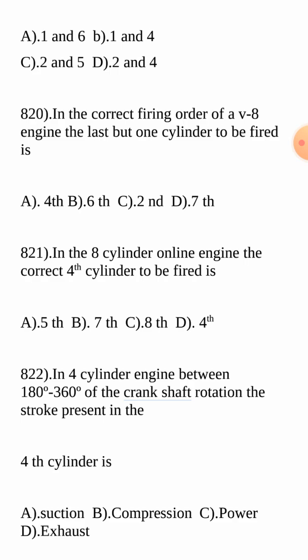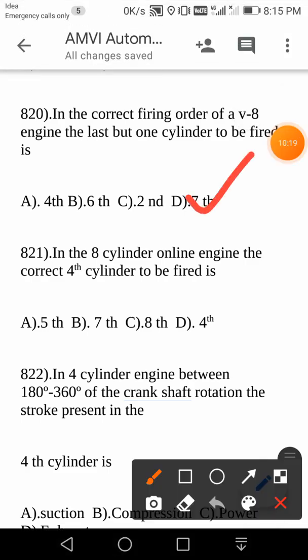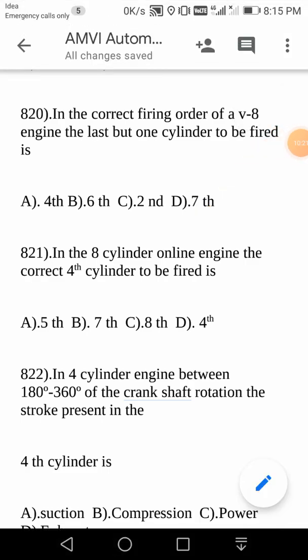In the case of a V8 engine, the last but one cylinder is the seventh cylinder. Such a question may be asked. Sometimes they may give the first three, or first and last, or last but one, like that. So please analyze the firing order for multi-cylinder engines. You can easily answer; there is nothing great about that. In this case, it is the seventh cylinder which is going to be fired last but one in 8-cylinder engines.